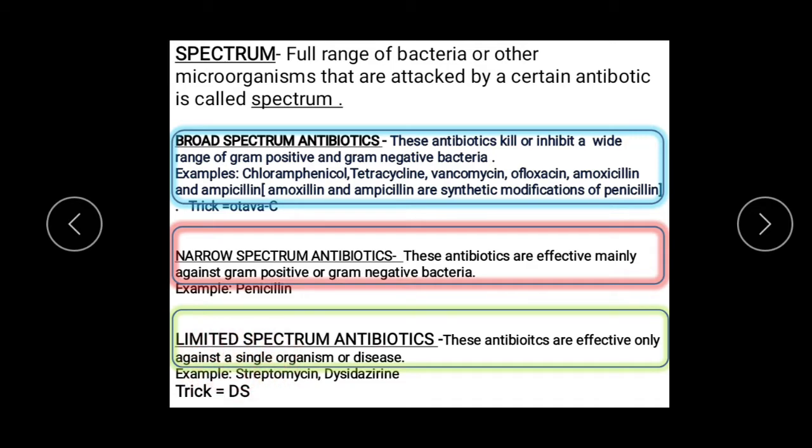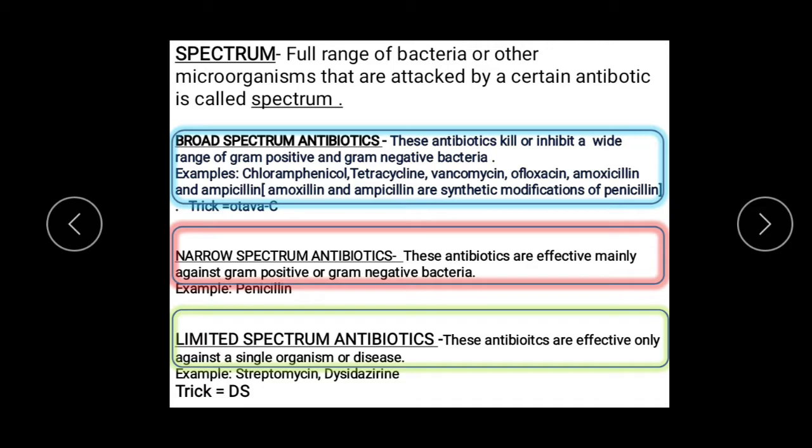So there are three types of antibiotics: broad spectrum, which can inhibit or kill a wide range of gram-positive or gram-negative bacteria; narrow spectrum, which is effective against gram-positive or gram-negative bacteria; and limited spectrum antibiotics, which are effective only against a single organism or a disease. So this is very important. Definitions are very important. Names are also very important.